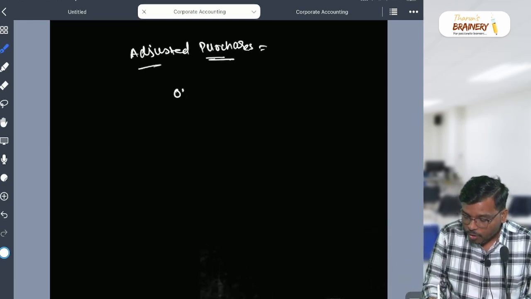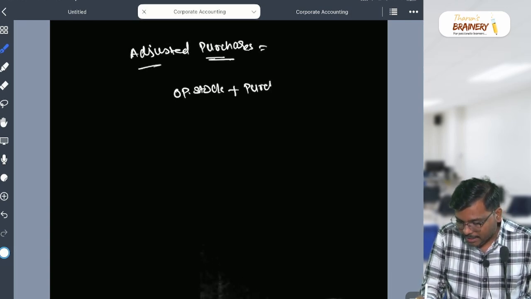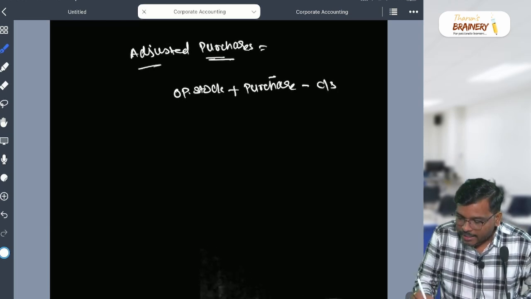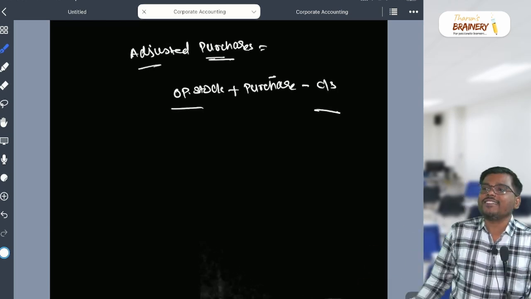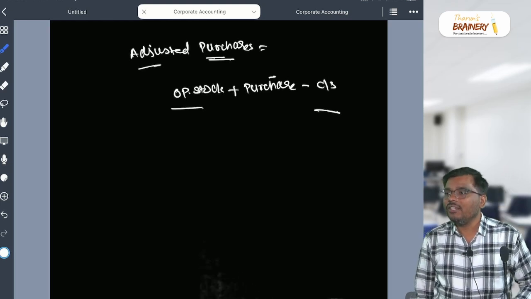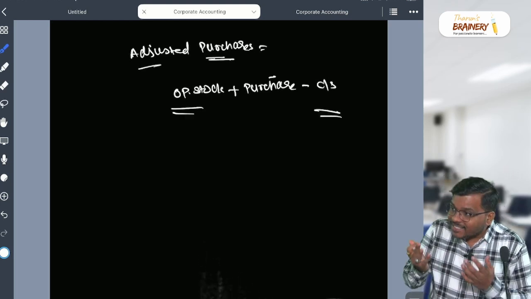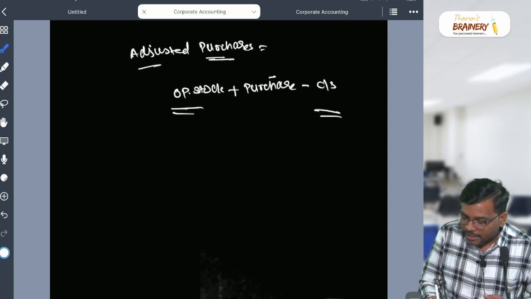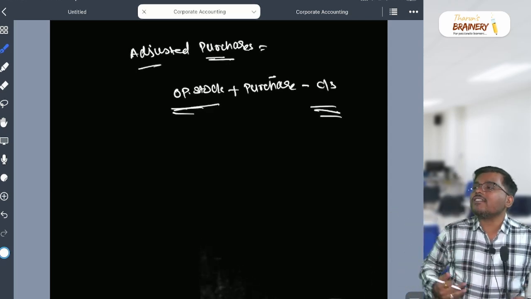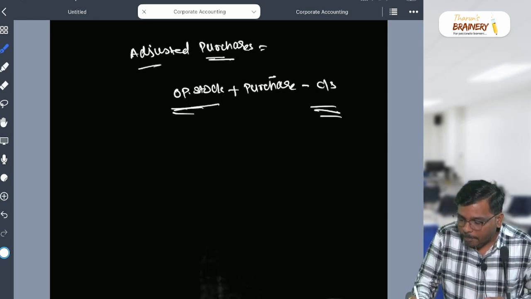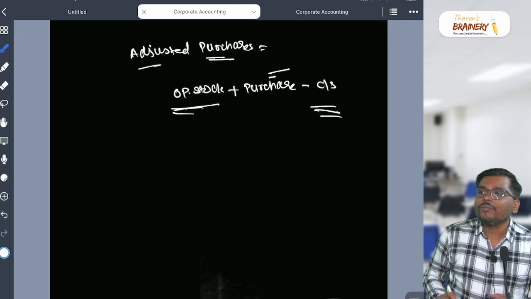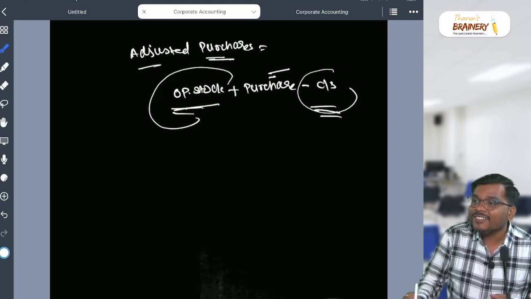That means our formula is opening stock plus purchases minus closing stock. This is the purchases which got adjusted with a change in inventory. Opening minus closing is the change. Are you able to understand or not? Opening stock minus closing stock, you will get the change in inventory. That means the purchases which got adjusted with opening stock and closing stock.